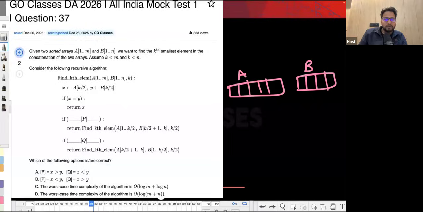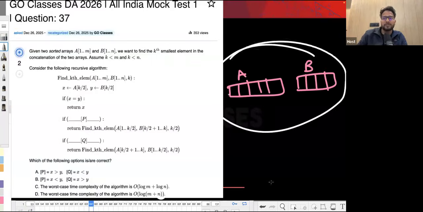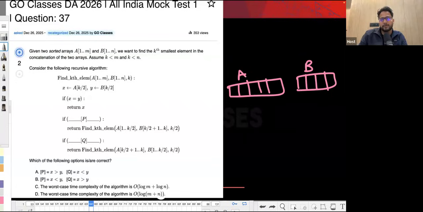Now, interestingly, we can solve this question without merging them and then sorting. If I merge them and then sort them, it will be a little hectic or time consuming. Obviously, the time complexity will be n log n or something. But in the worst case, the time complexity is actually much lesser than n log n if we apply some smart technique.